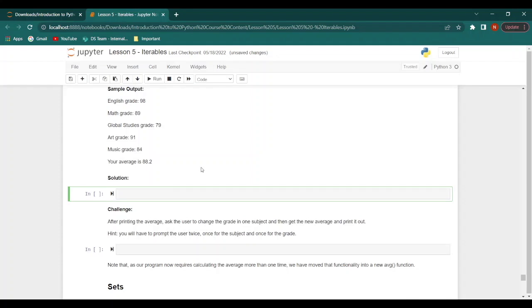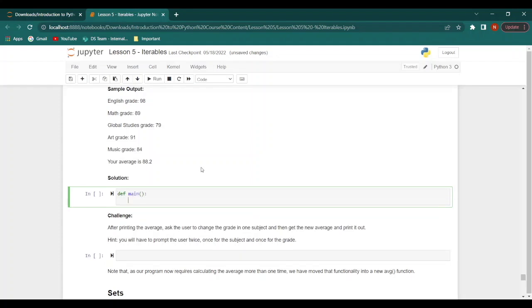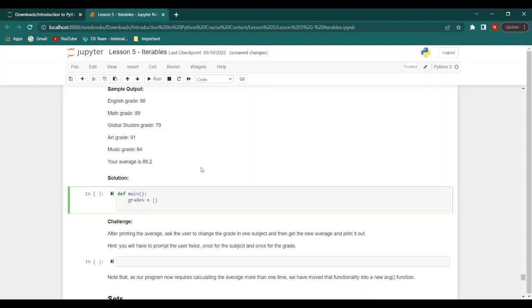Now let's see the solution for this. So we will define our function main. We will create an empty dictionary. Then we will say grades, English equal to int input, and then we will provide a question for the user.